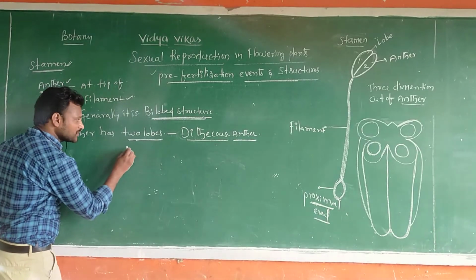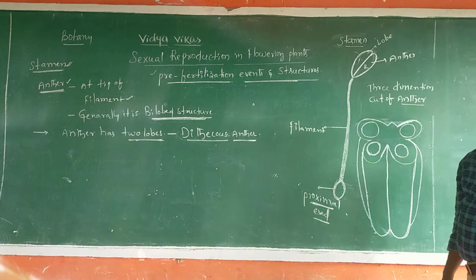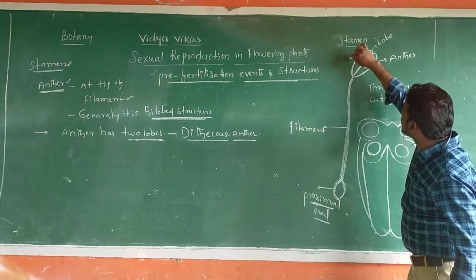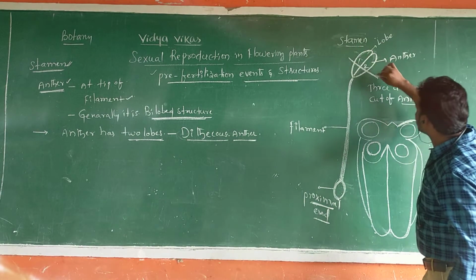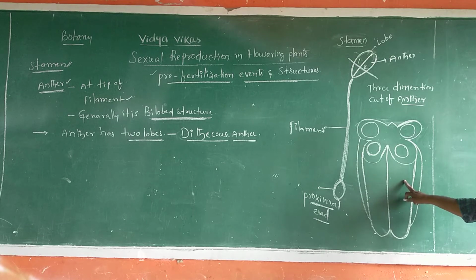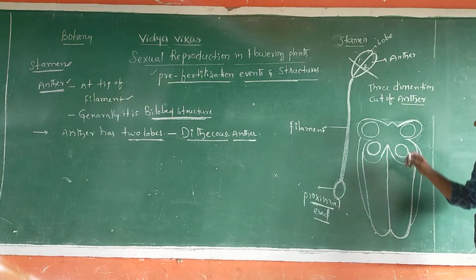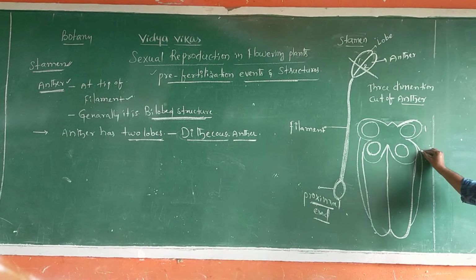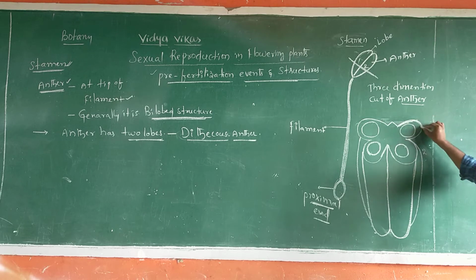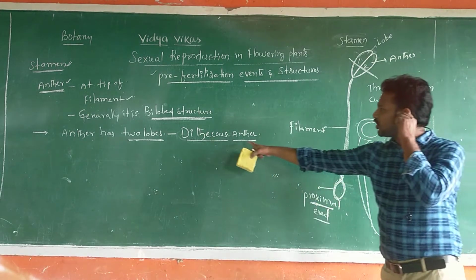Each lobe, you observe, sir. This is one lobe, second lobe. You take the transverse section of this stamen. You observe like this here. If you take a transverse section, it appears like this here. Yes, this is one lobe. This is a second lobe. How many lobes, sir? Two lobes are present.